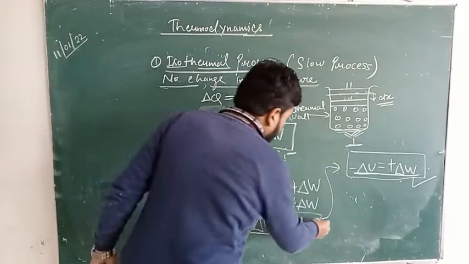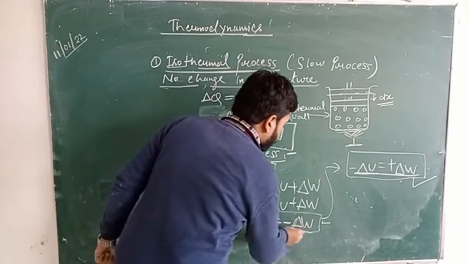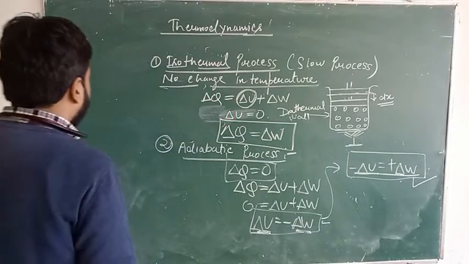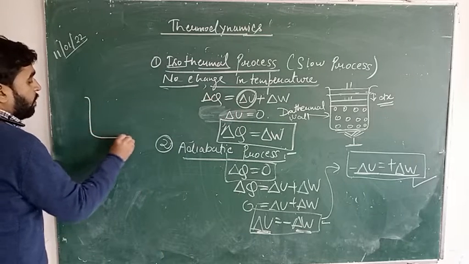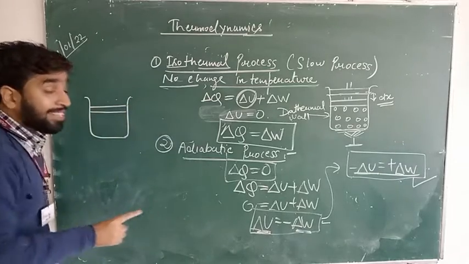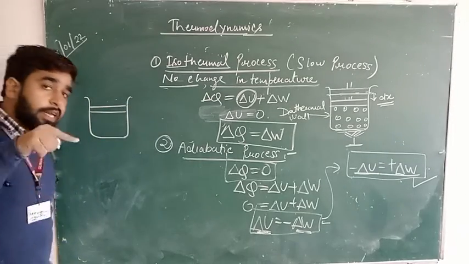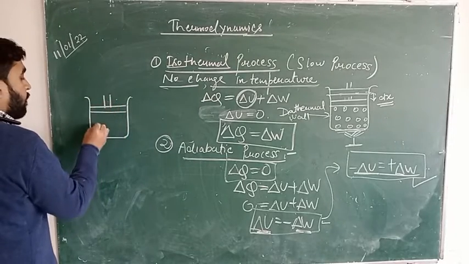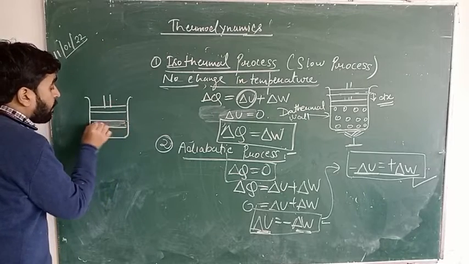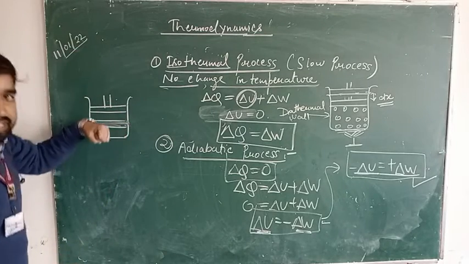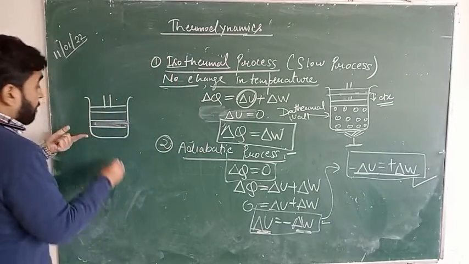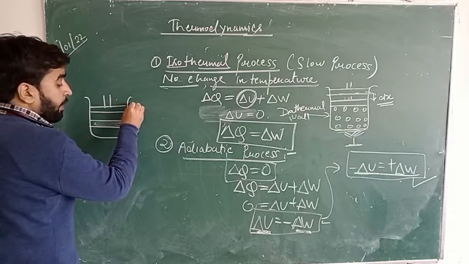Now, let us evaluate this. Del U is equal to minus del W. What is the meaning of this statement? Let us assume an adiabatic ball in a cylinder. What is the meaning of minus del W? It means work is done on the system, means we are compressing the piston. We are compressing this piston badly, and when we compress this piston badly, its internal energy will increase.